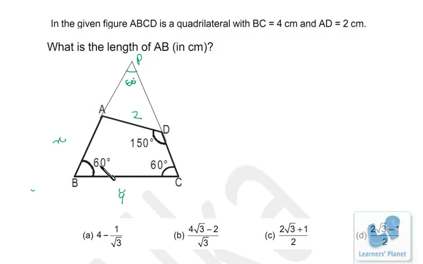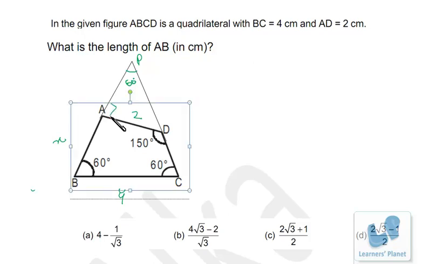Now see, this is 60, this is 60, this is 150, that means in all it is 270. So this angle must be 90, right? So if this angle is 90, this angle must be 90 degrees. Okay.